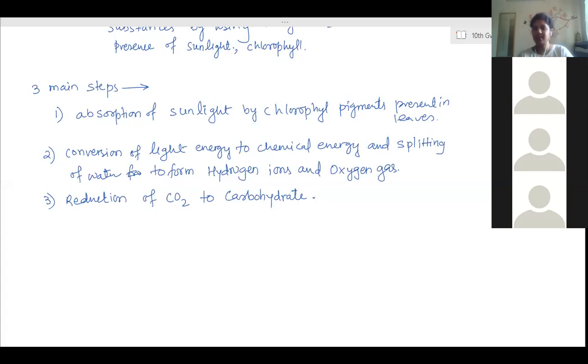And stomata are present at the lower epidermis, due to which gaseous exchange can take place through them. Sunlight won't fall on it, so the heating process will not be faster. So these are a few modifications.